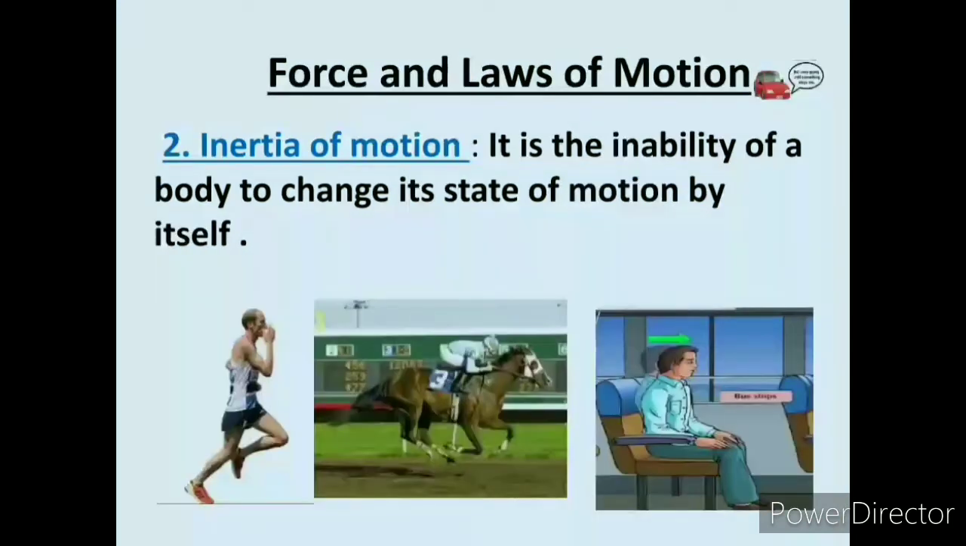We have the second type of inertia, which is inertia of motion. It is the inability of a body to change its state of motion by itself. That means a body in uniform motion can neither accelerate nor retard on its own and come to rest. That means its velocity is constant.